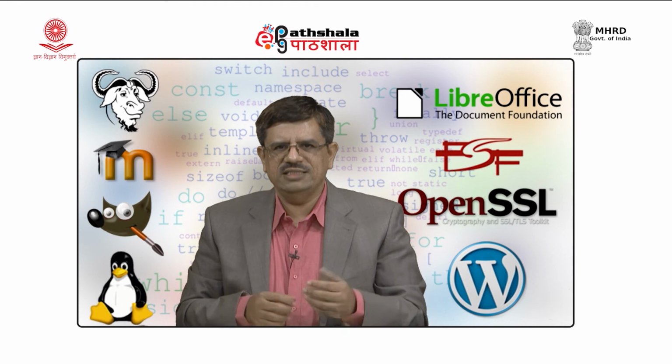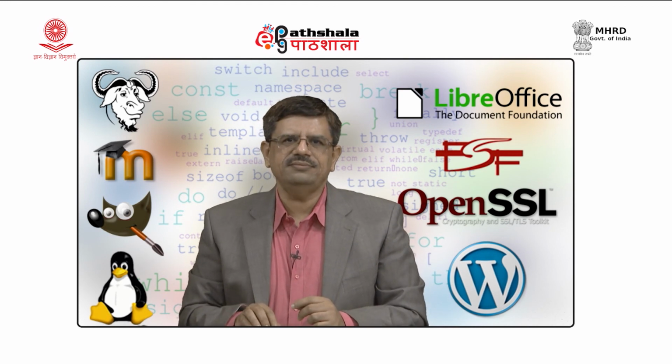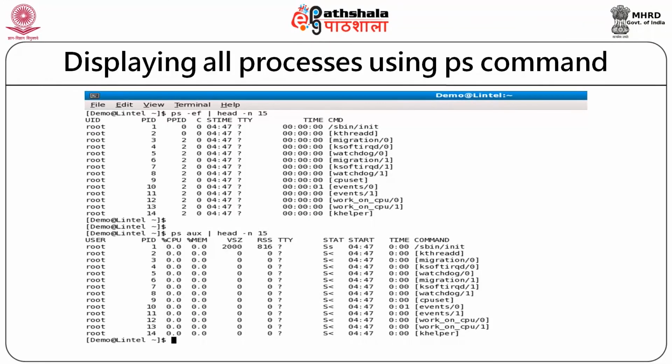Let us see one more example of the PS command. Here, you can see that the PS command takes the arguments EF. It is listing all processes throughout the system. CMD is the command, and all processes being executed by the system at a particular instance are listed.